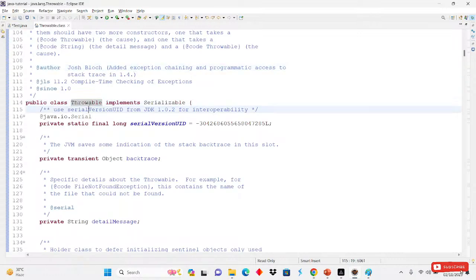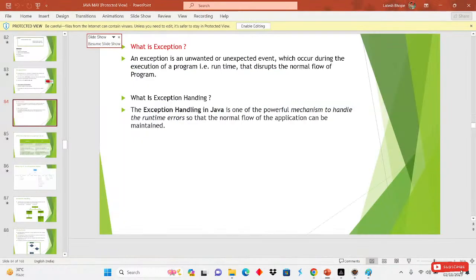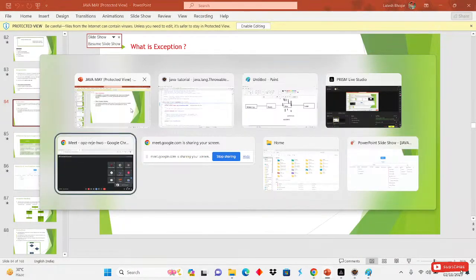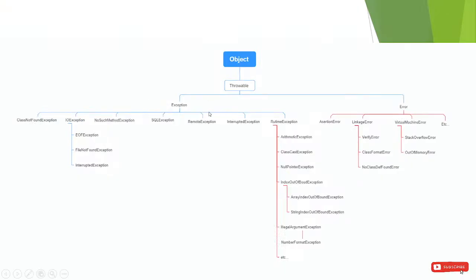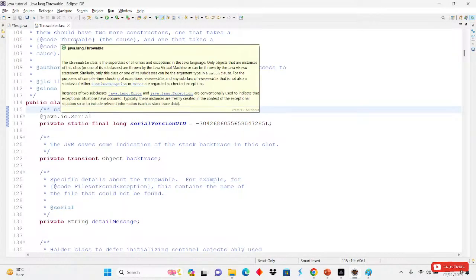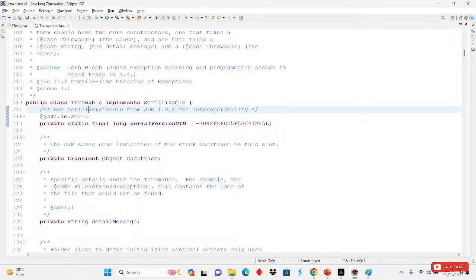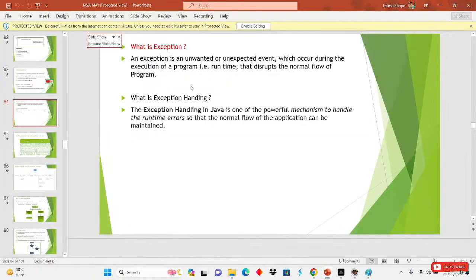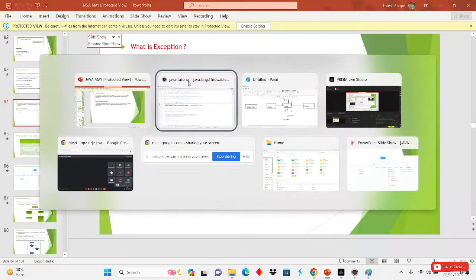See, Throwable is a class, and Object is also a class. If you want to know anything, come into Eclipse and open the declaration. It will show you everything.